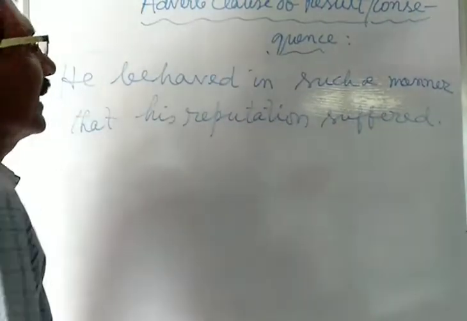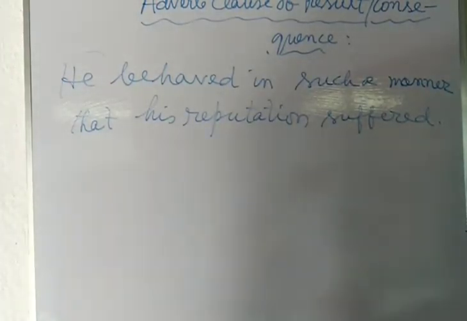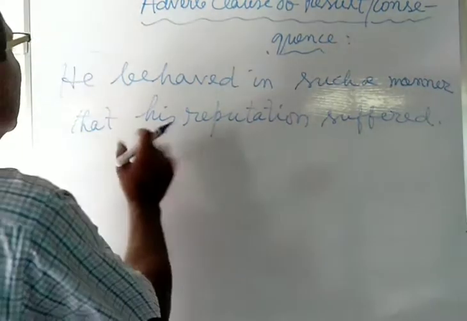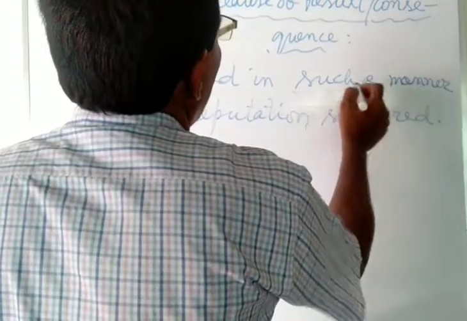He behaved in such a manner that his reputation suffered. This is the example. Now see, he behaved in such a manner. Here, such is the word, in such a manner.